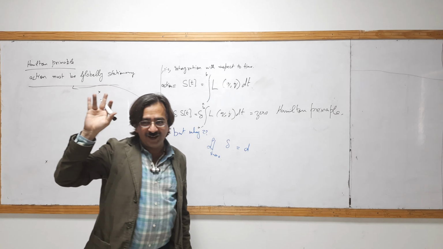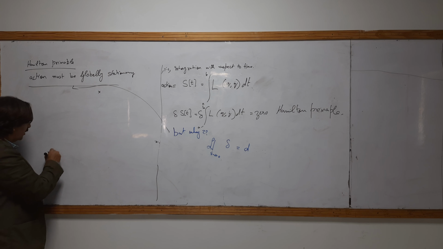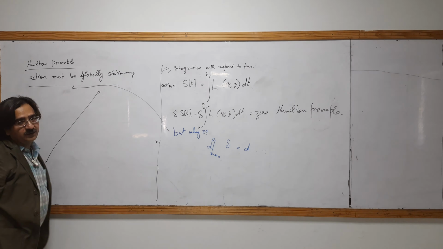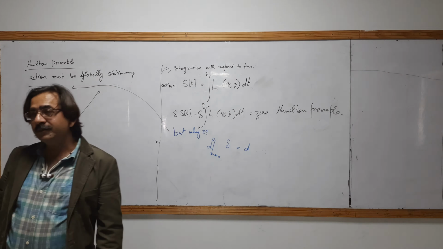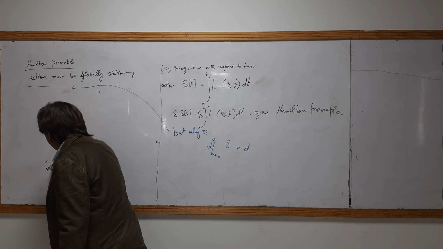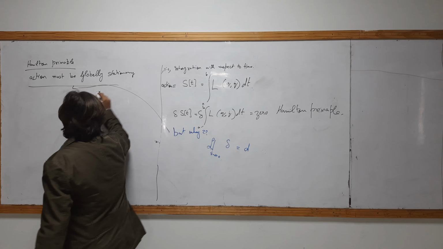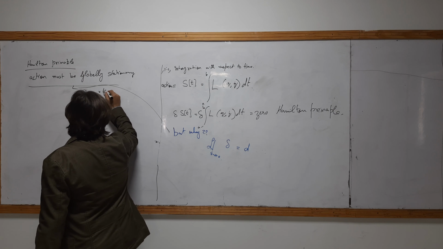You start moving from this point and move to reach this class. We know that the initial point is this, your home. This is Q naught. This is QF.